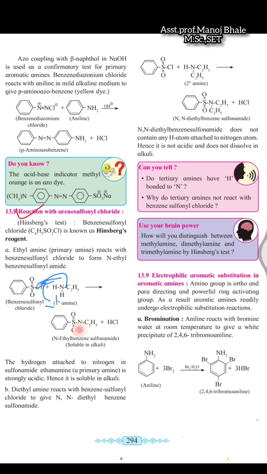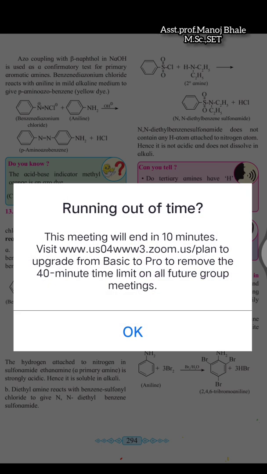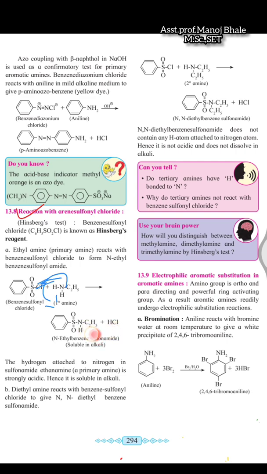And there is a formation of the bonding which is given there in the product, that is an S-N bond formation which is given in this structure. So this is an N-ethyl benzene sulfonamide that is stable in the alkaline medium. This is the product formation here.